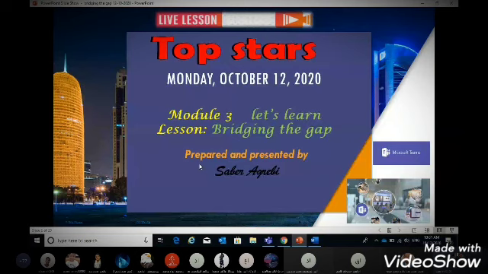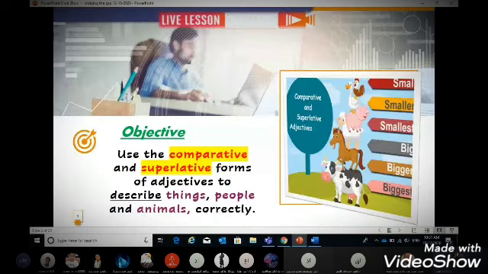So the objective for today's lesson is that hopefully at the end of this session you will be able to use the comparative and superlative forms of adjectives to describe things, people, and animals correctly.